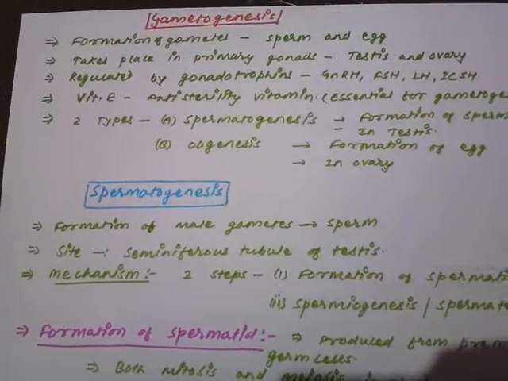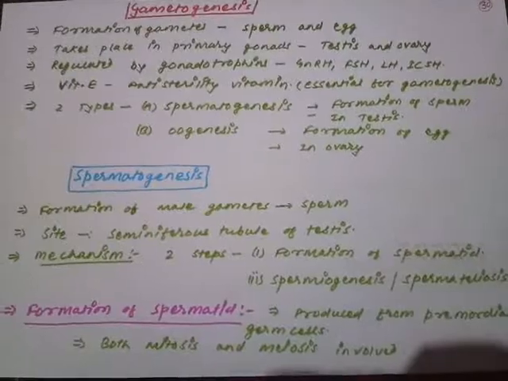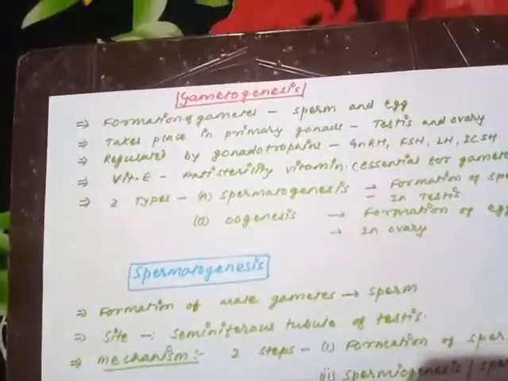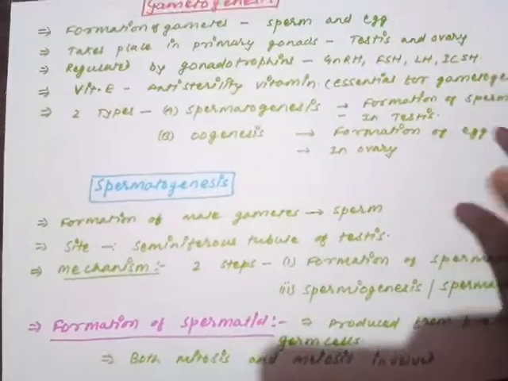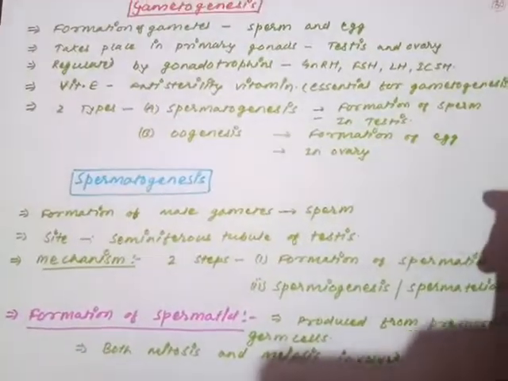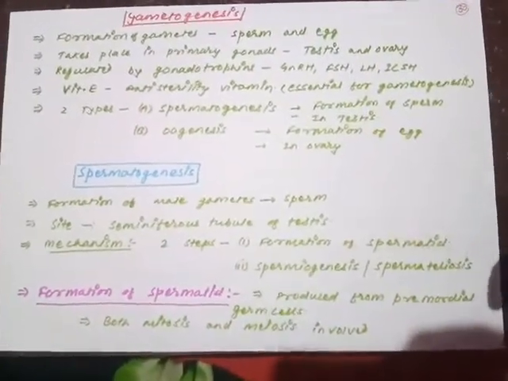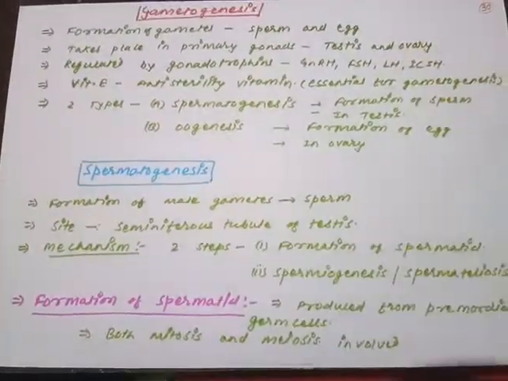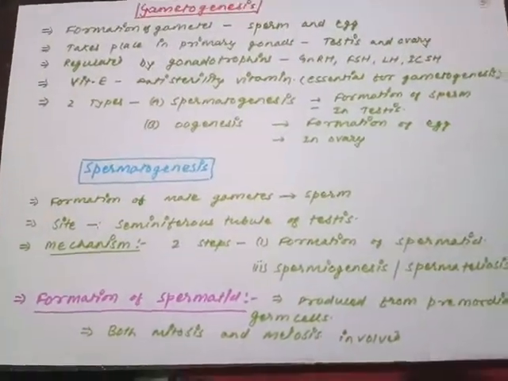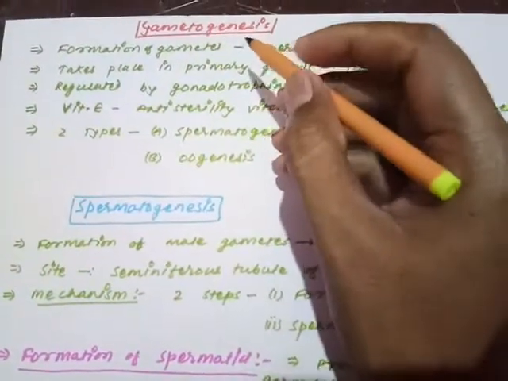Students, welcome back. Today we are just going to discuss the topic gametogenesis. Till now we have completed the complete structure of the male reproductive system, female reproductive system, and the regulation of male and female reproductive system, how the hormones are involved in the regulation of male and female reproductive system. Now today we are just going to see the process of gametogenesis. This is the first reproductive physiological process. So here we are just going to start with the process that is called gametogenesis.